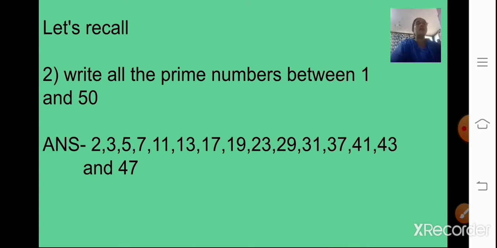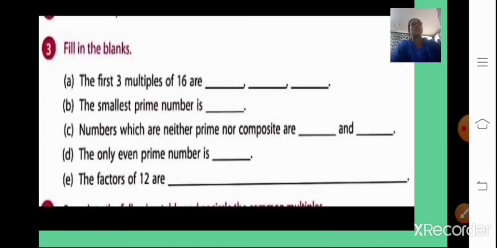That means these numbers can be divided only by the number 1 or by the number itself. Prime numbers are those numbers which are divisible only by 1 and by the number itself. So write this in your maths notebook, exercise sums. Just copy this down.